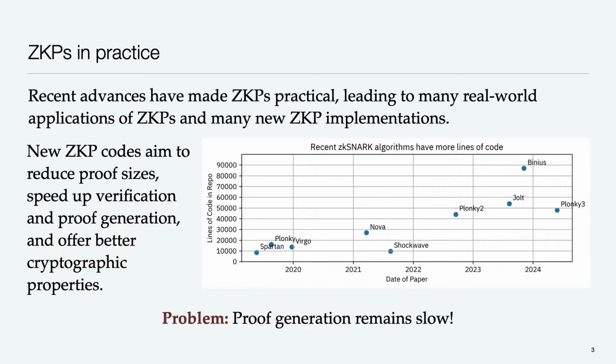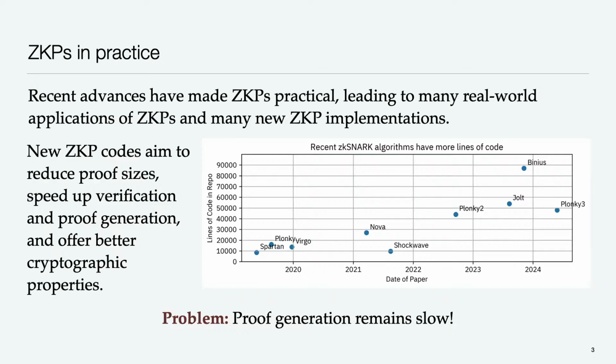And with all those new applications of zero-knowledge proofs have come a lot of new implementations of zero-knowledge proof systems, which have resulted in something of an explosion of these systems in terms of their size and complexity. Generally speaking, these new zero-knowledge proof systems aim to improve on their predecessors by allowing the proof sizes to be smaller, by speeding up verification, by speeding up proof generation, by offering better cryptographic properties. I'll say a little bit more about that later in the talk.